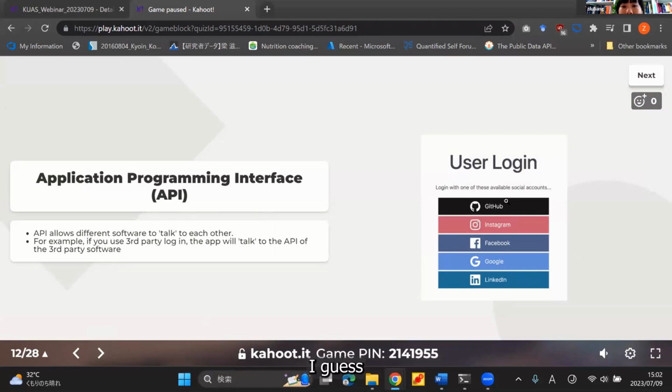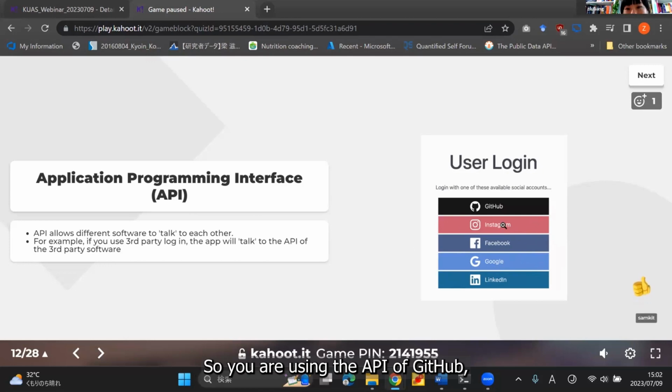For example, I guess many of you have used this kind of third-party login, right? When you try to log in to a web service, maybe you have these options to log in using other accounts like an Instagram account, Facebook account, or Google account. Actually, when you use this kind of third-party login, you are using an API.